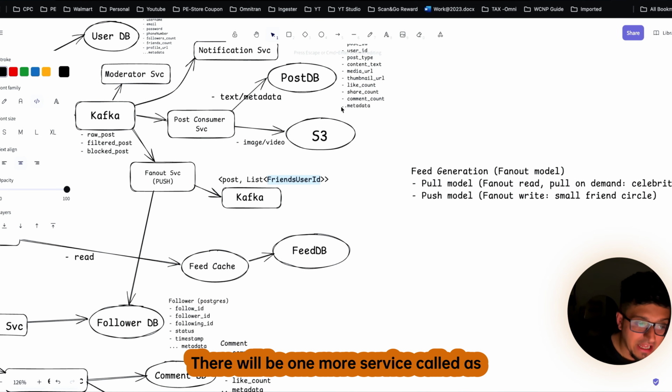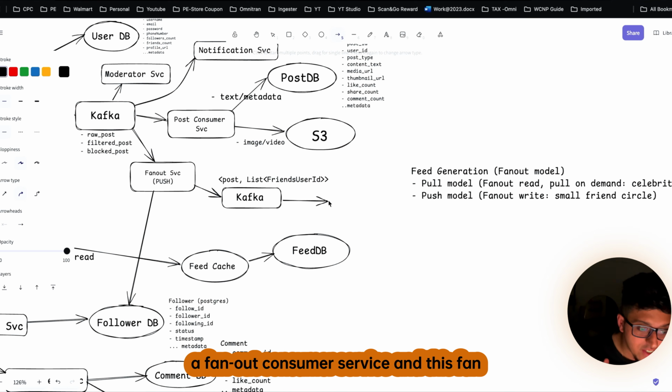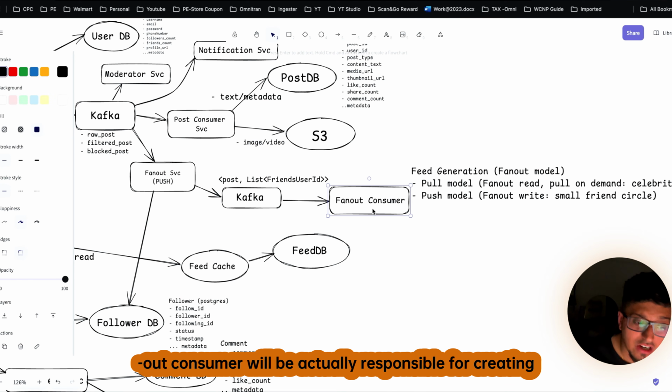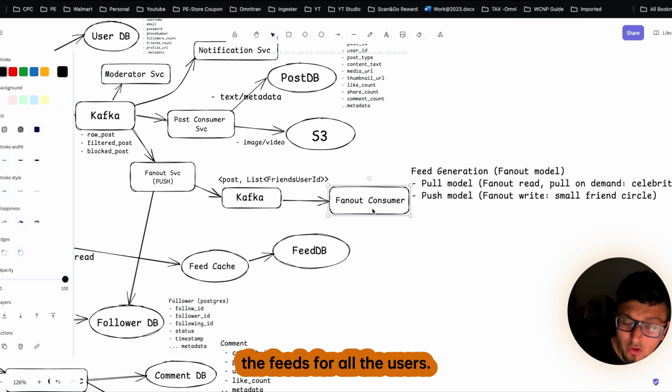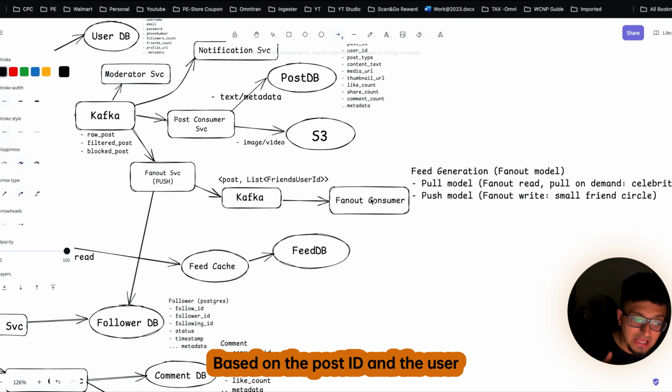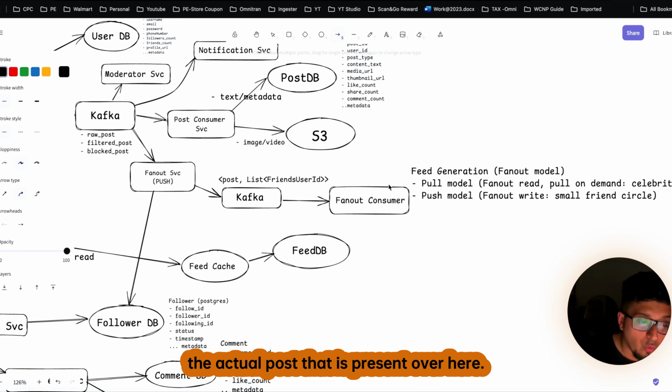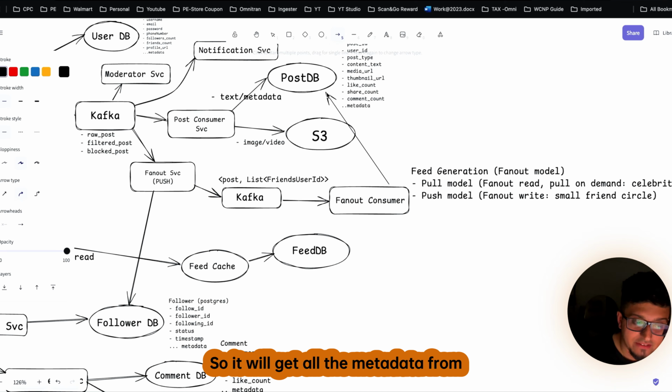So here there will be one more service called the Fanout consumer service. This Fanout consumer will be responsible for creating the feeds for all the users. Based on the post ID and the user ID, it will first check what the actual post is.